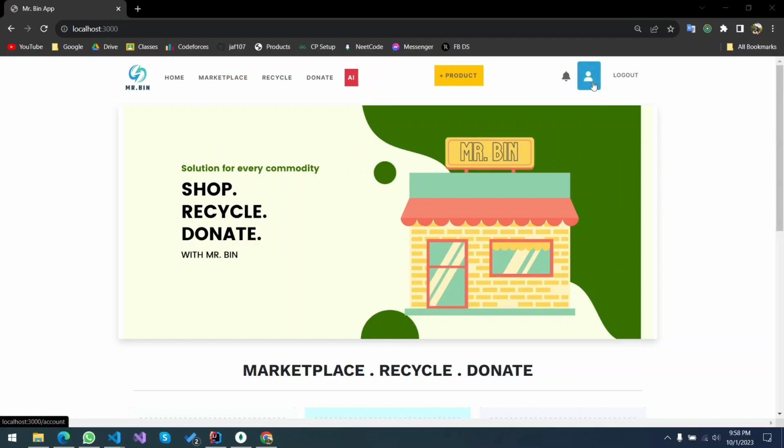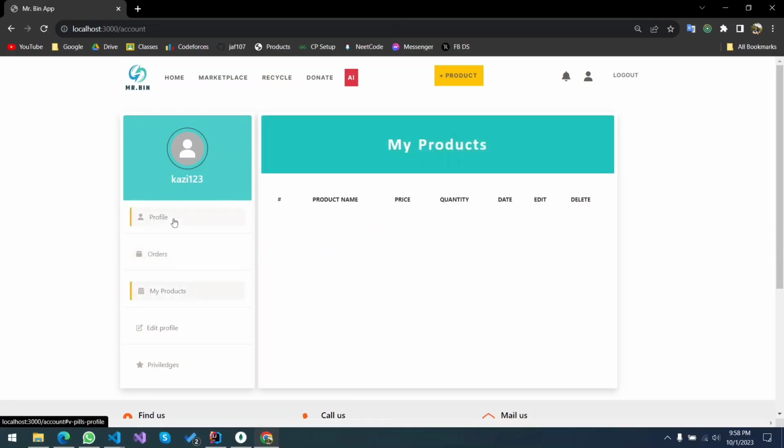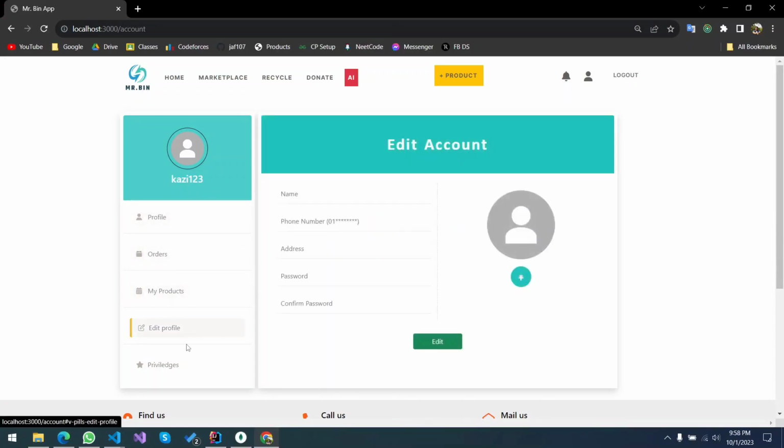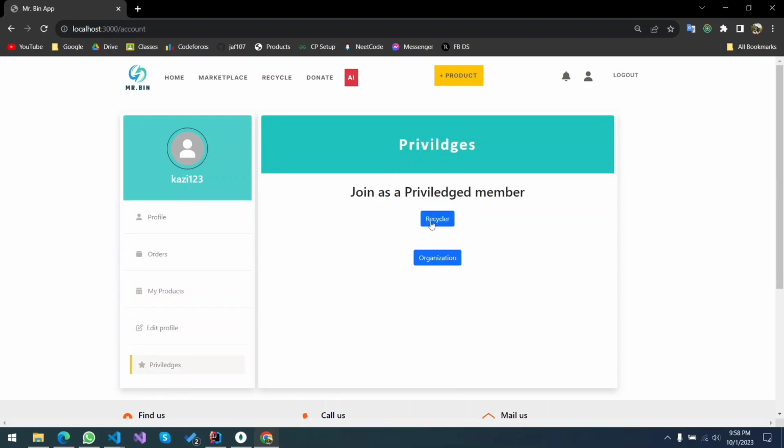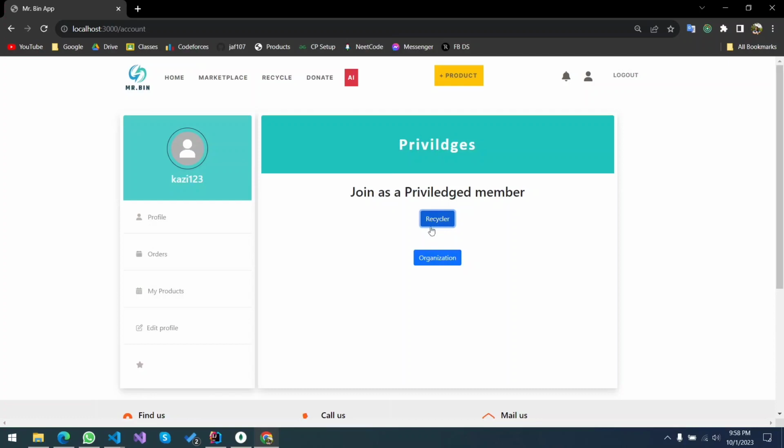Here, when a user is logged in, he or she can go into the dashboard and see the profile, orders, products, edit profile, and the privileges. In the privilege section, a user can opt to join as a recycler or an organization. Here, we thought of it in this manner: a recycler or organization is a privileged member as they are both companies. So, in order for a user to be a recycler or organization, he or she needs to represent that company or something similar.